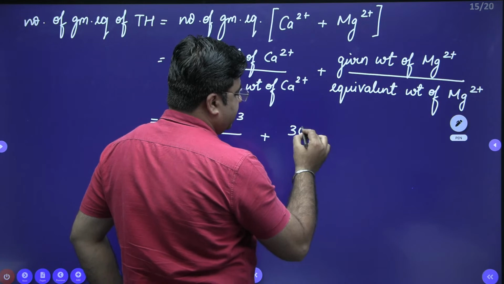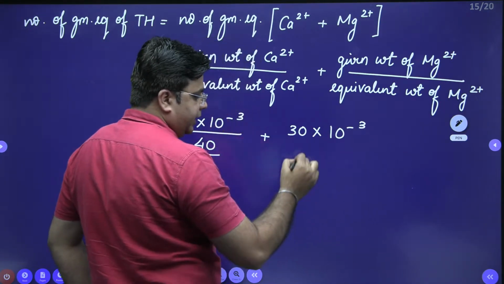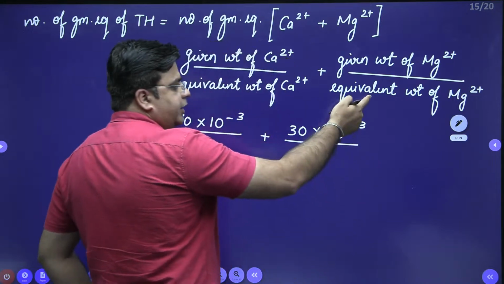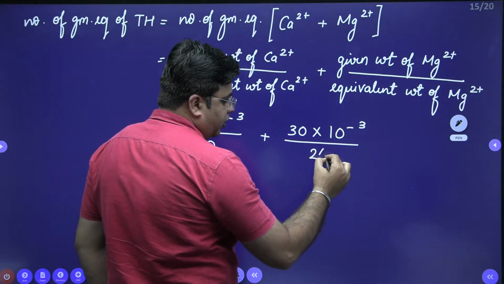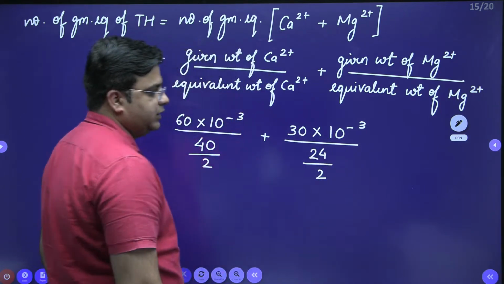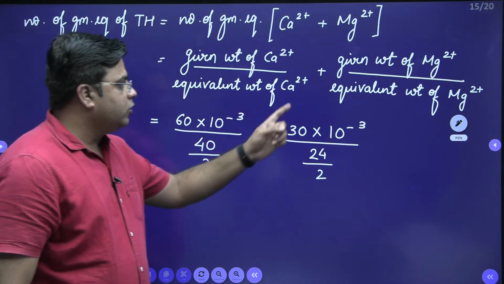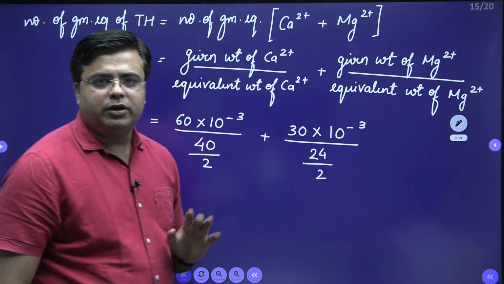And this is in milligram per liter. So 30 into 10 raised to power minus 3 gram per liter, divided by the equivalent weight of magnesium ion, which is the atomic weight of magnesium, 24, divided by the valency of magnesium, which is 2. You have to just look into this plus 2 or plus 1 charge. That will be the valency of that particular ion.